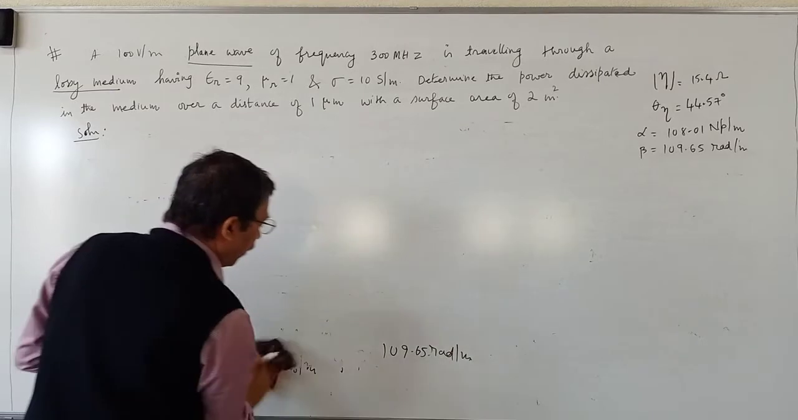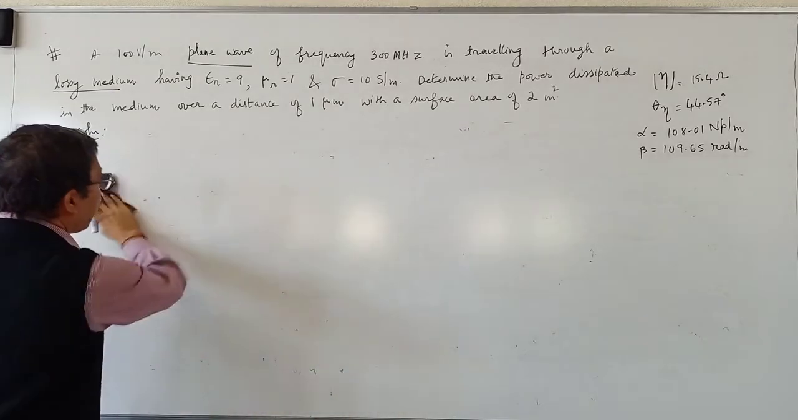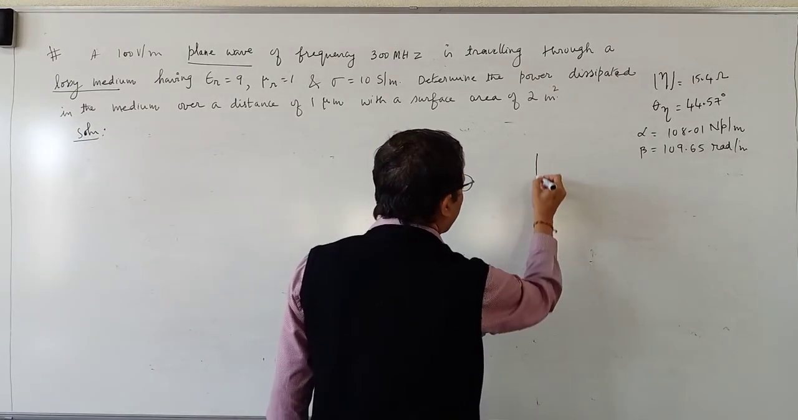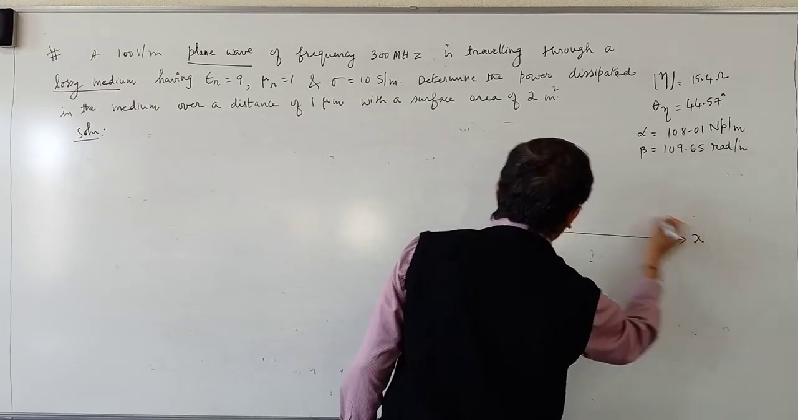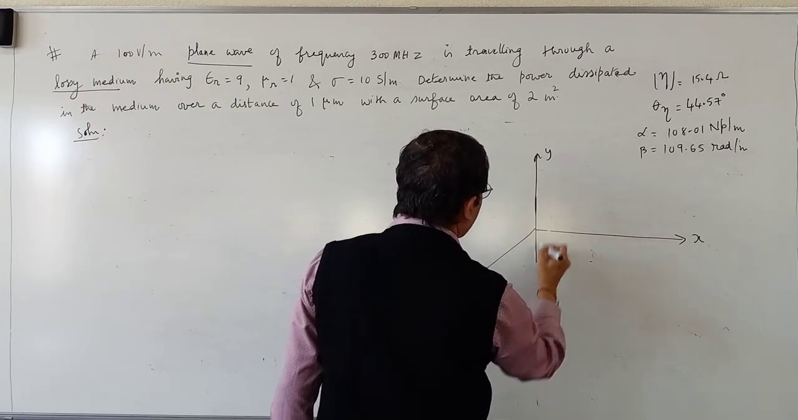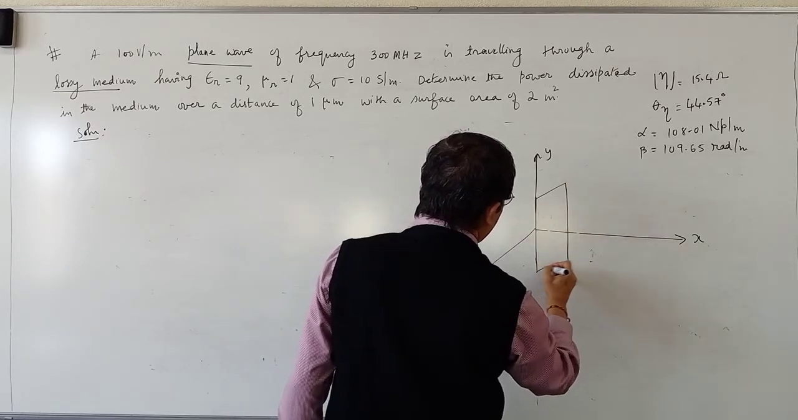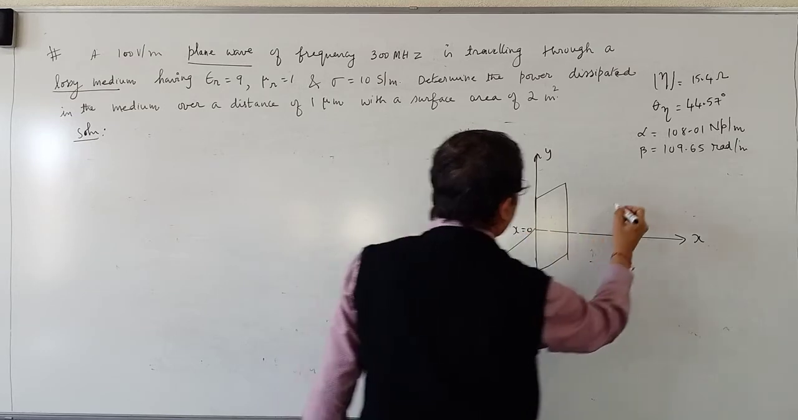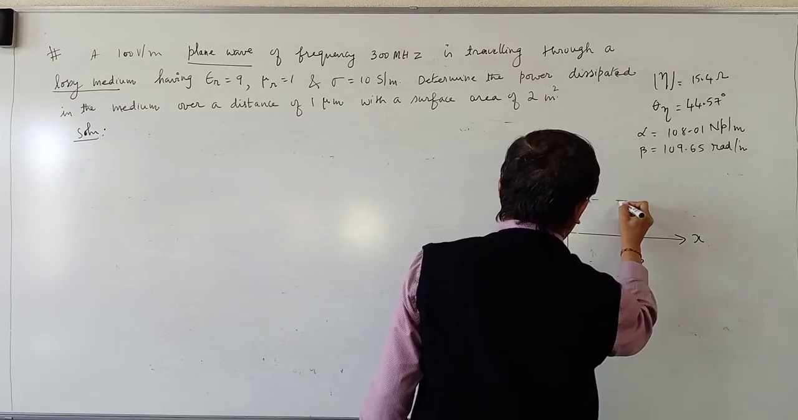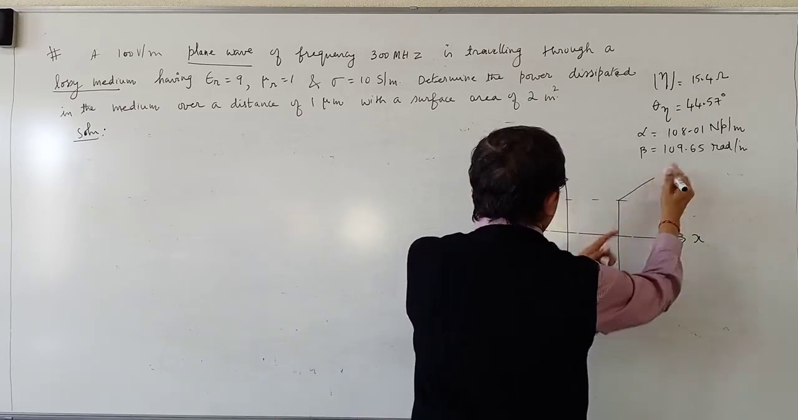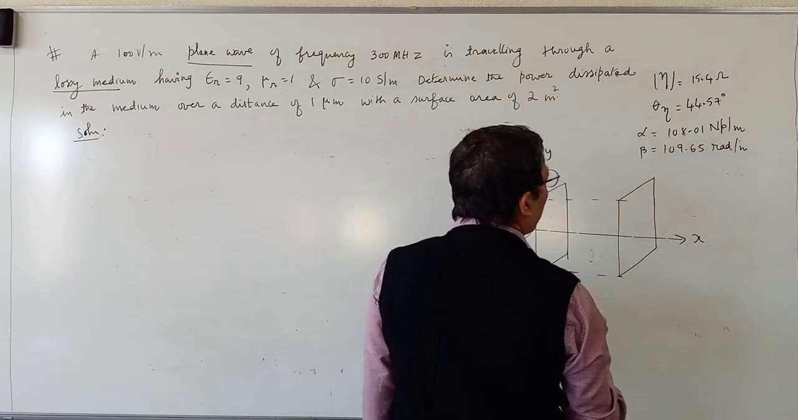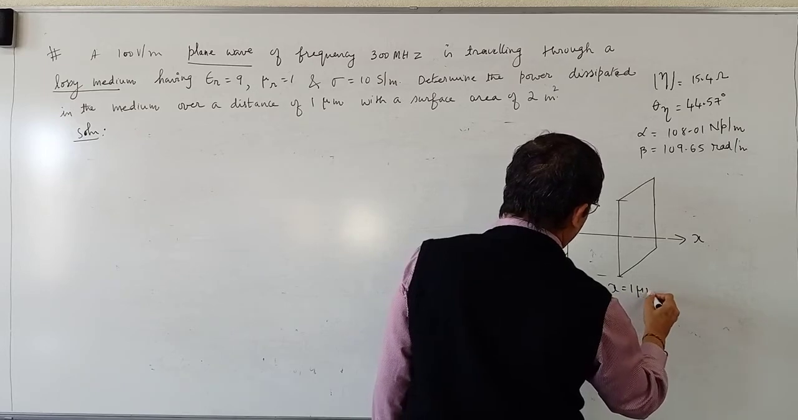Now let us understand the problem. Let me assume that the wave is propagating in the positive x direction. This is x axis, y axis, z axis. Let me take two planes. This plane is yz plane taken at x is equal to 0. The same plane is now shifted to the right by x equal to 1 micrometer.